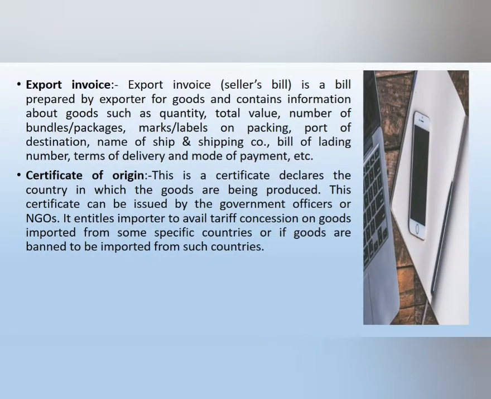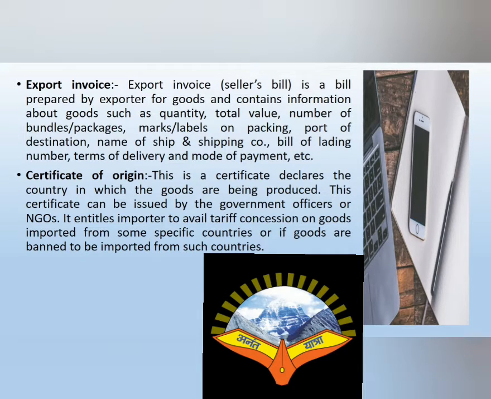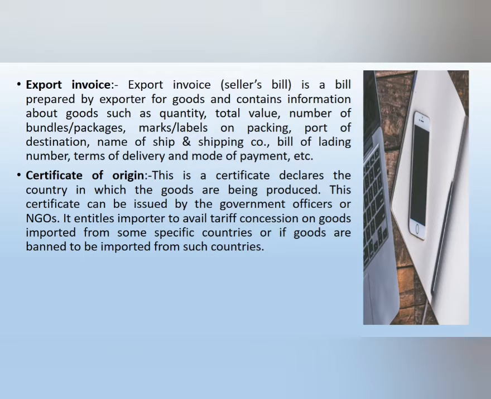So students, next point is export invoice. Export invoice is a bill prepared by the exporter for goods, and it contains information about goods such as quantity, total value, number of bundles, marks on packing, port of destination, name of ship and shipping company, bill of lading number, terms of delivery and mode of payment, etc. It is actually a seller's bill which describes the goods being exported.